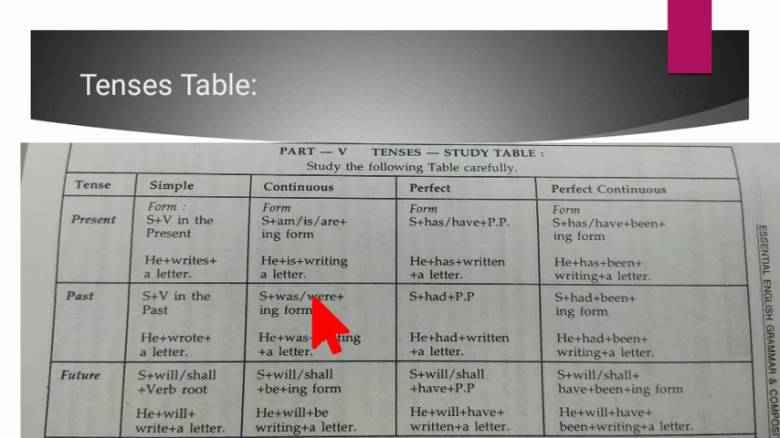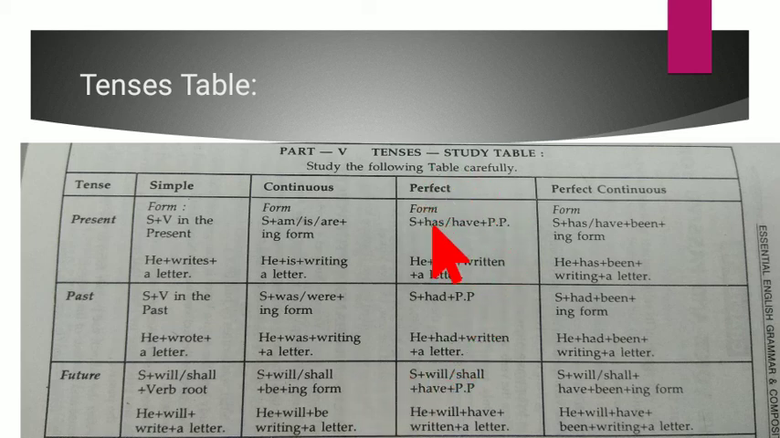Then if you look at the past, subject plus was or were plus the ing form. He was writing a letter. Future: subject plus will or shall plus be plus the ing form. He will be writing a letter. In the future, we also add be.